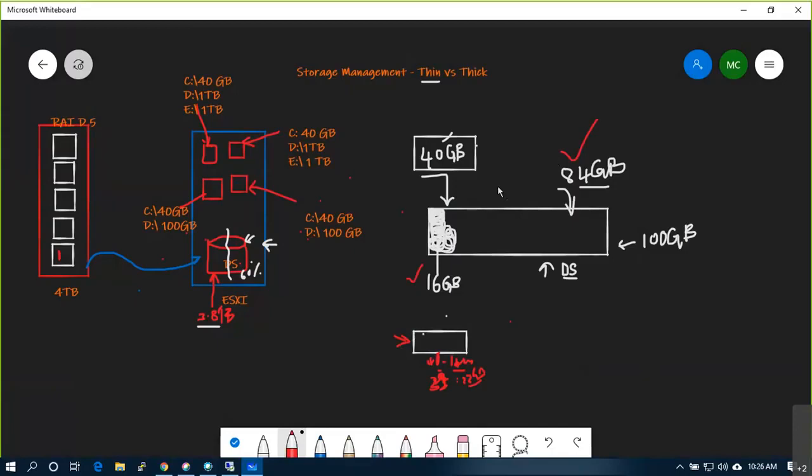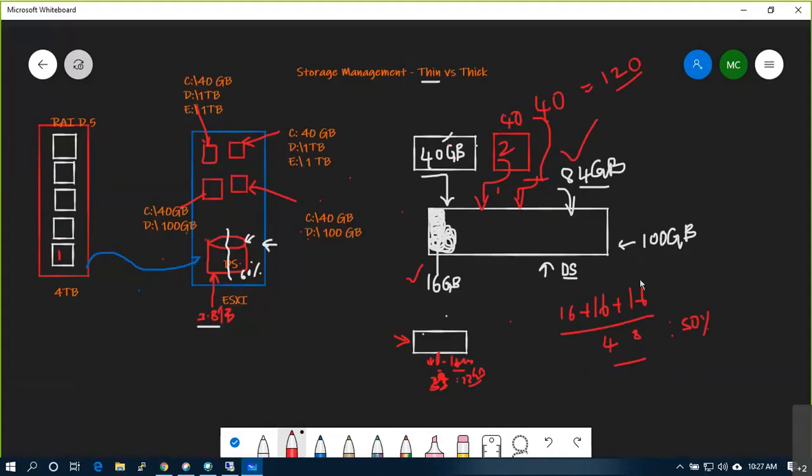Okay, so similarly, I got one more requirement for one more Windows server. Can I allocate 40 GB? Yes. 40, 40, 120 GB allocated. And actually, how much used? 16 plus 16 plus 16, 48. Not even 50% used, right? 48% used, let's say, for example.